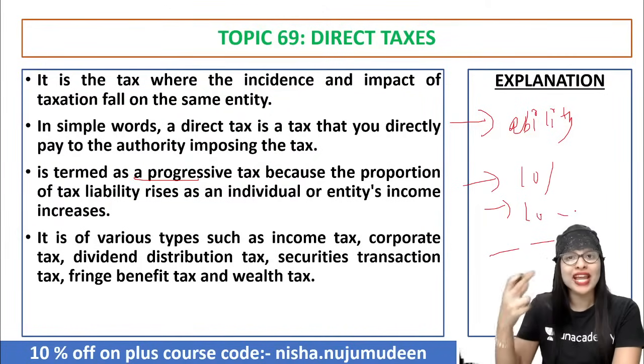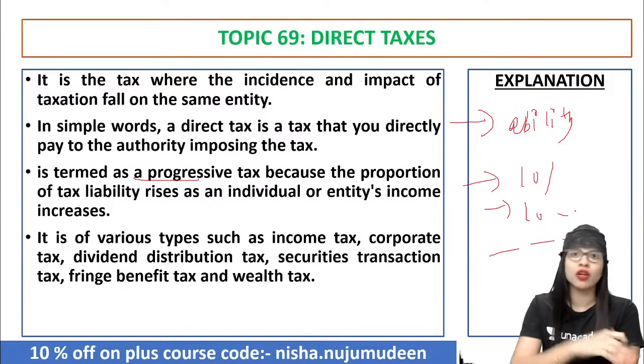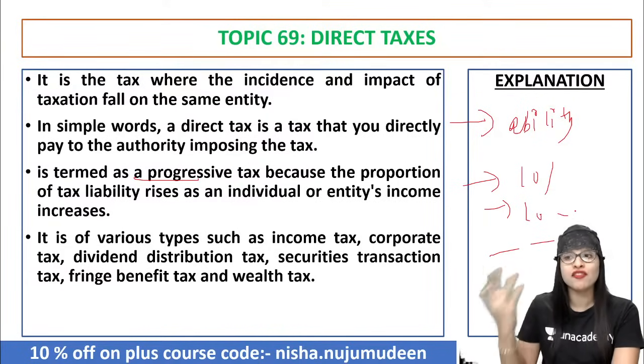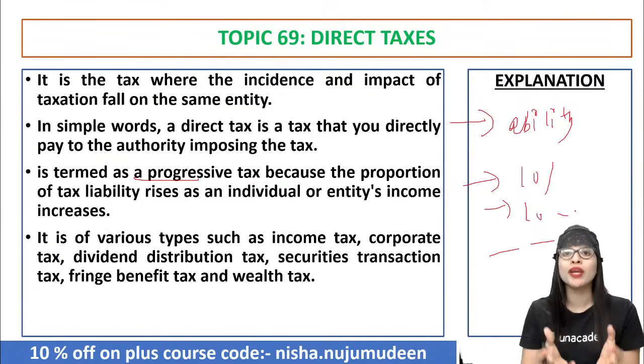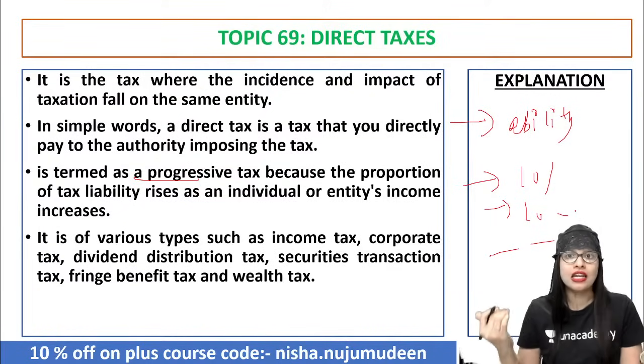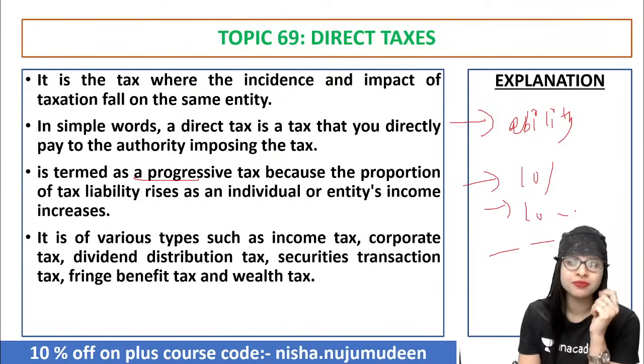People will find ways and means to escape or evade paying taxes, and then the government's revenue will become less. So the government has to balance in such a way that they keep the tax rate at a little lower rate to ensure that they get a regular or steady flow of income. Clear?